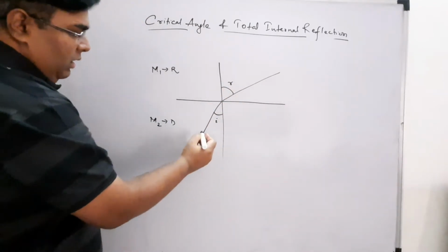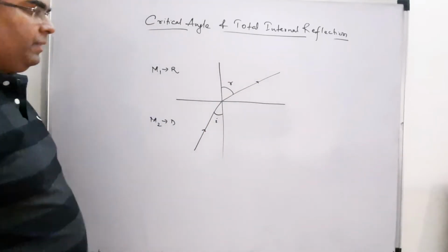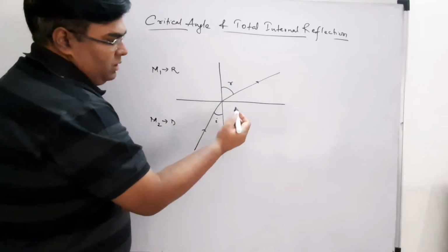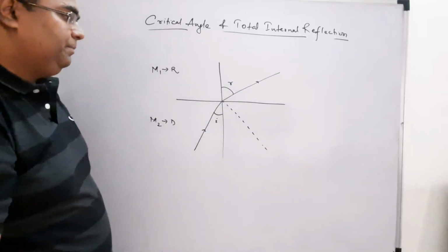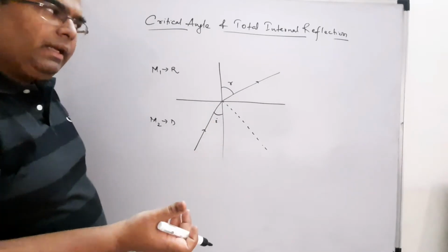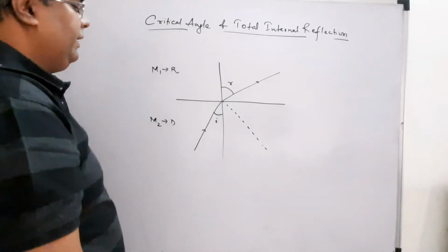Because it is traveling from denser to rarer, correct? And of course some part will be reflected back. So always some part will be reflected back and some part will be refracted into the other medium.